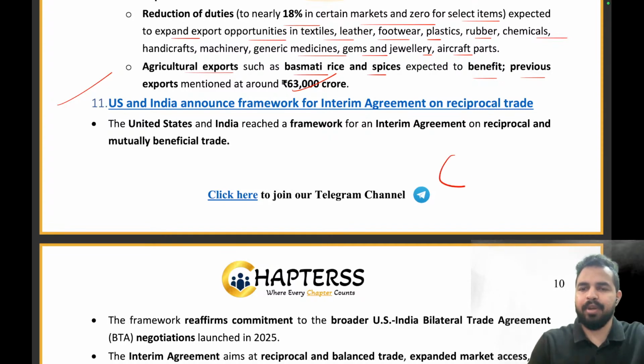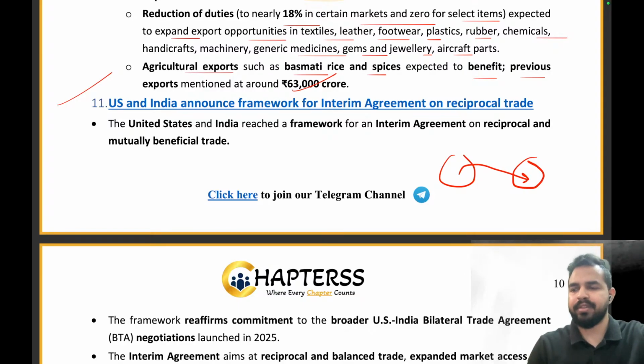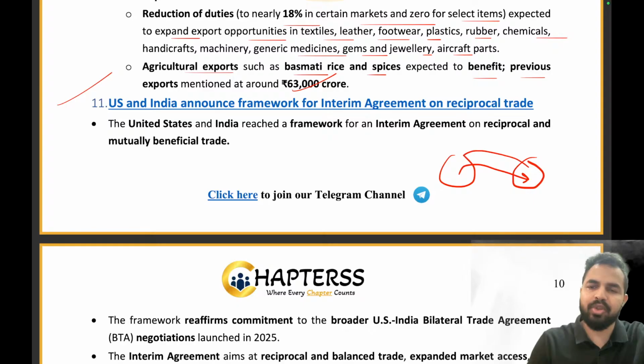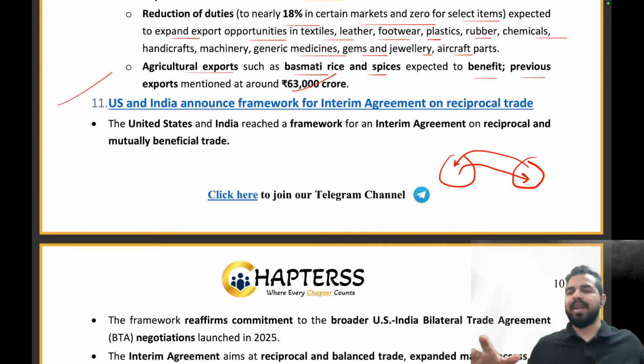So I gave you the example of the two shopkeepers, right? And I told you that one shopkeeper says to the other one, I will be importing your products, so there should be less duty on them, right? And as I am importing your products at a lower duty, now I will be exporting my products to you. Please ensure that you are providing me better market access. So basically, what we are doing is a kind of deal which is quite balanced in nature, and we reciprocate the steps which we are taking for each other, right, my dear friends?